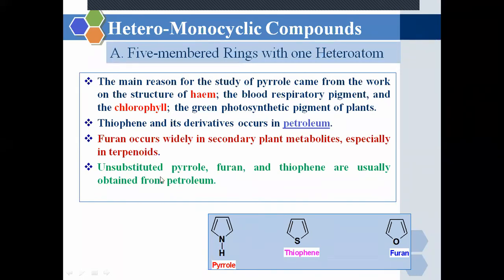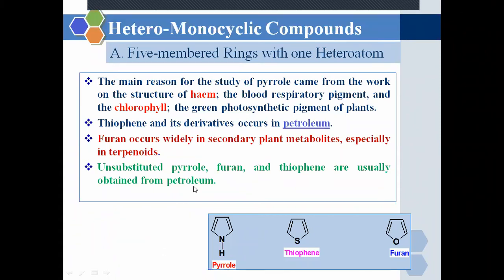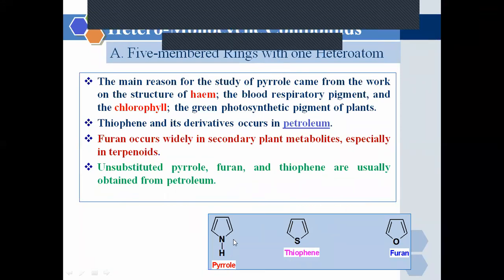Now we are going to study in depth the unsubstituted compounds of pyrrole, furan, and thiophene. They are obtained from many of the petroleum compounds. So these are the individual structures of pyrrole, thiophene, and furan.